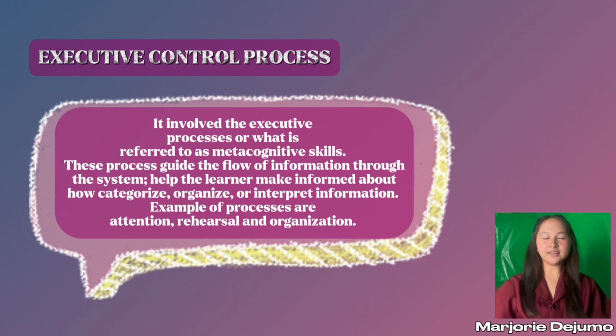Proceed to the other model, the executive control processes. It involves the executive control processor, or what is referred to as metacognitive skills. And we already know what is metacognitive skills, right? And it is also known for John Flavell. This is the process that guides the flow of information through the system, or helps the learner make informed decisions about how to categorize, organize, or interpret information. Examples of the processor are attention, rehearsal, and organization.